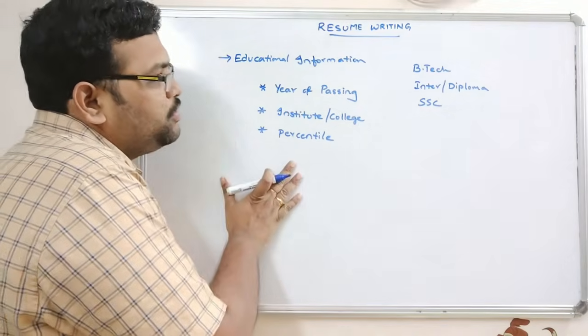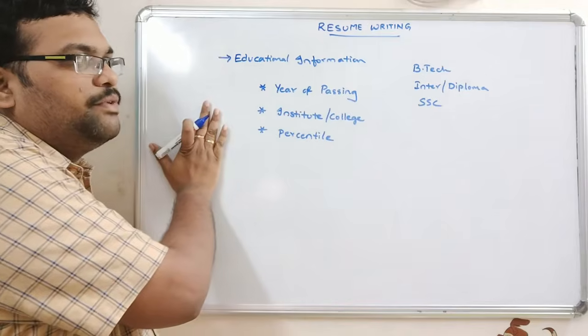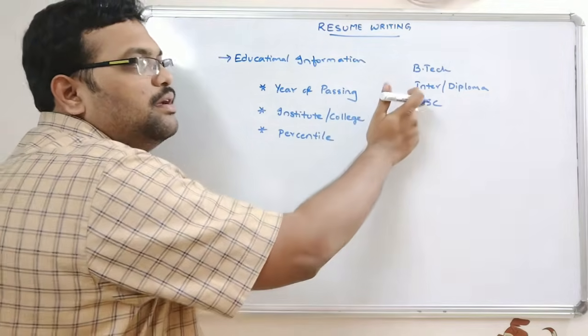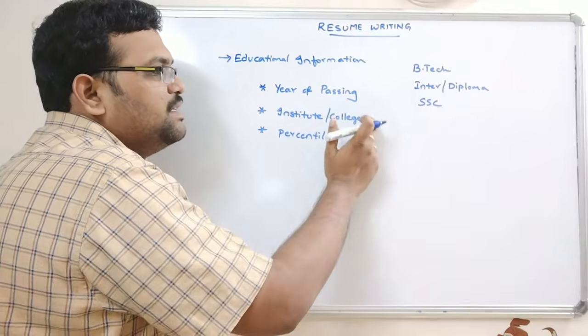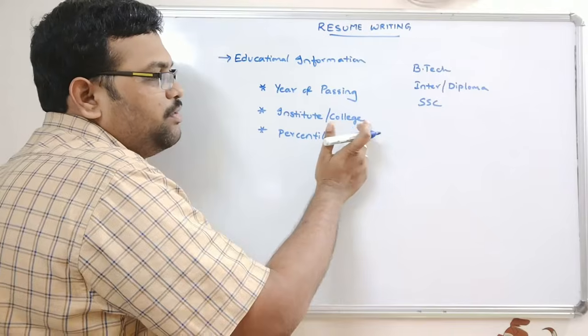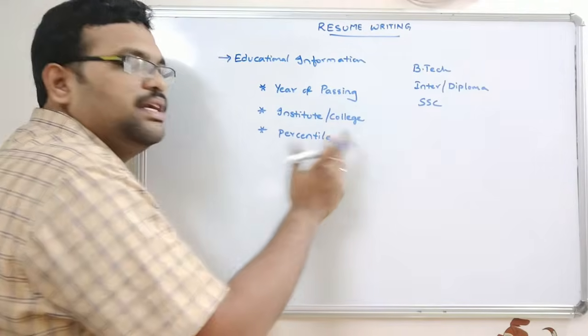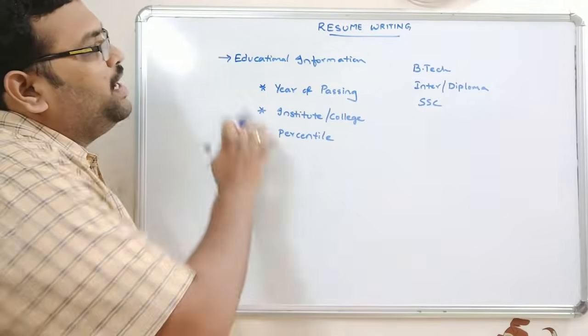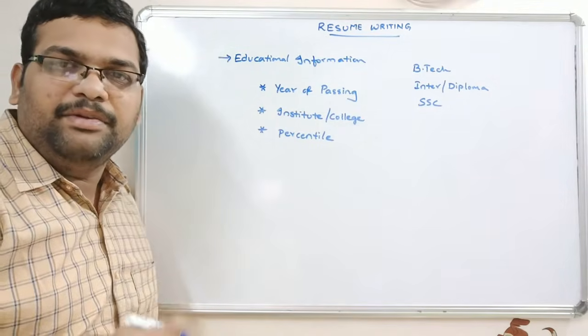This should be covered in the educational information. For undergraduation: year of passing, college, percentile. Intermediate: year of passing, institute and percentile. And SSC: year of passing, college, and percentile. Everything should be covered, and all of these should be included in the educational information.